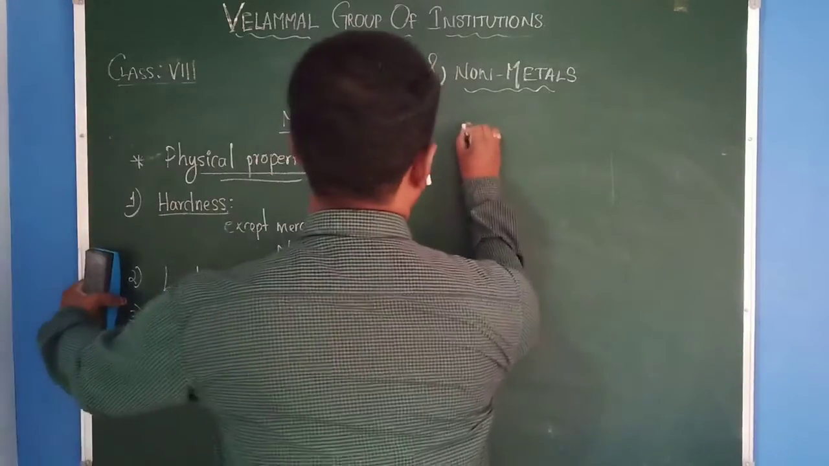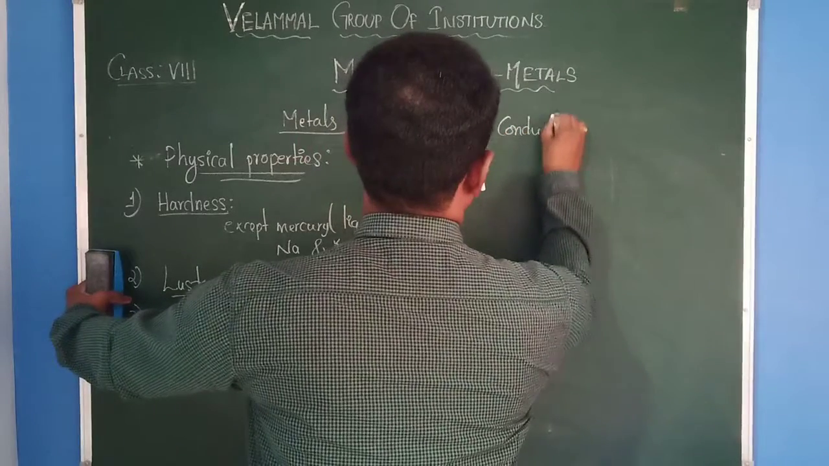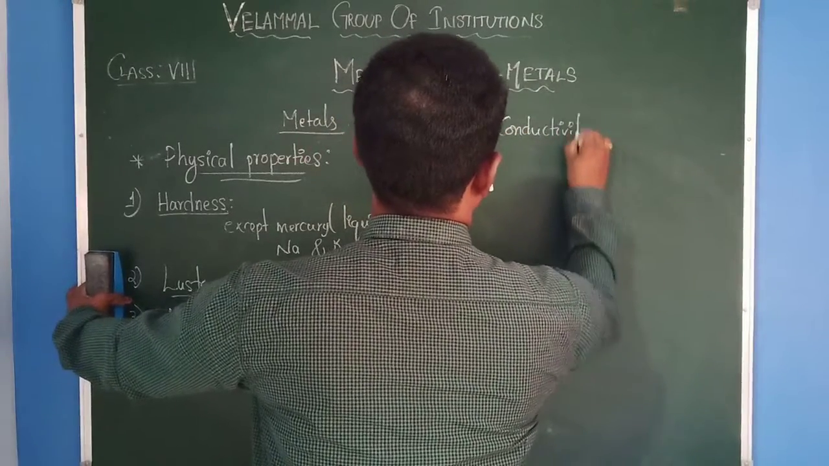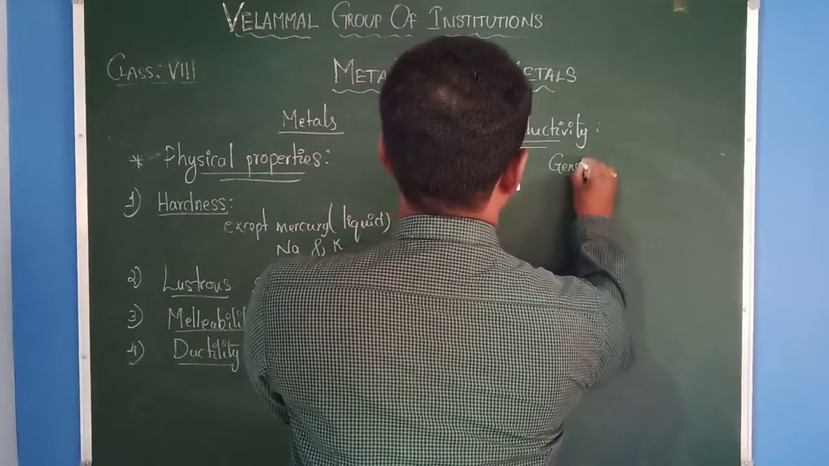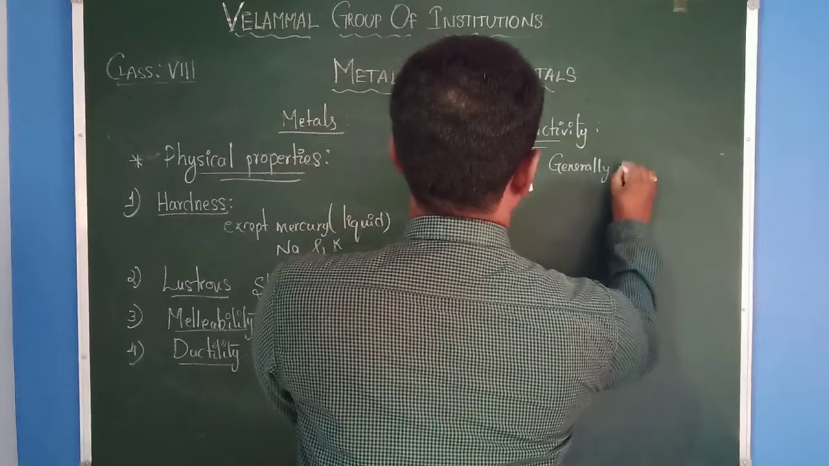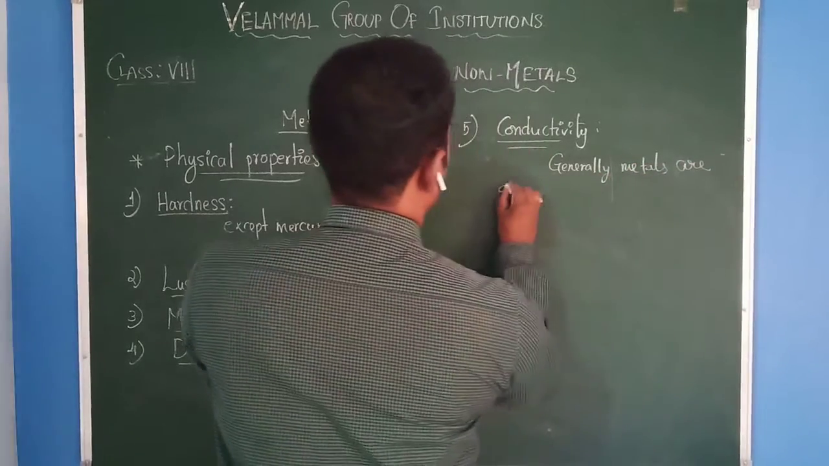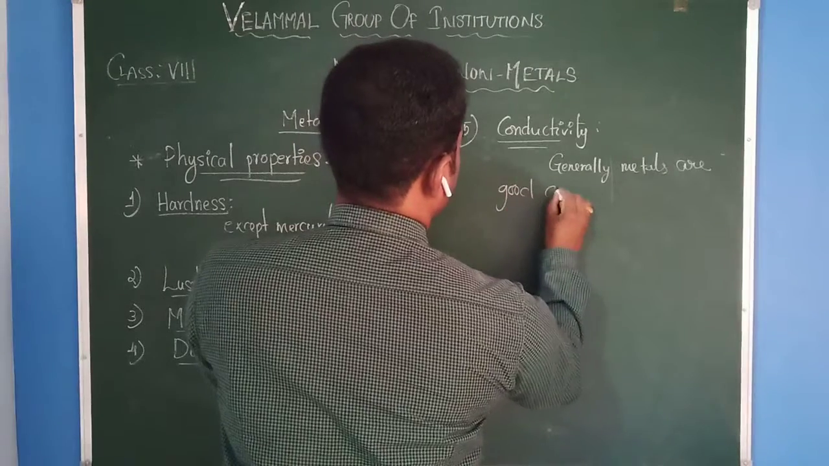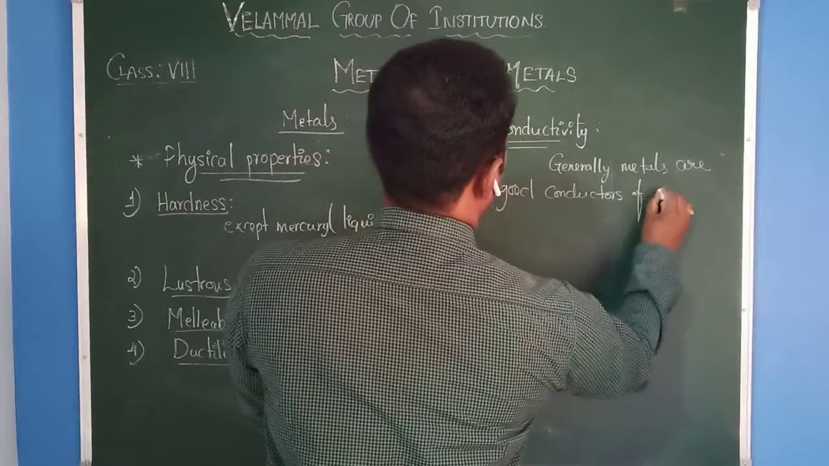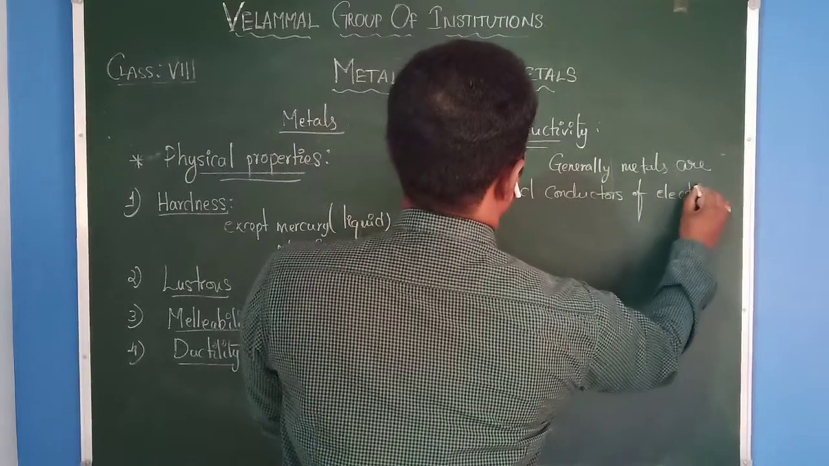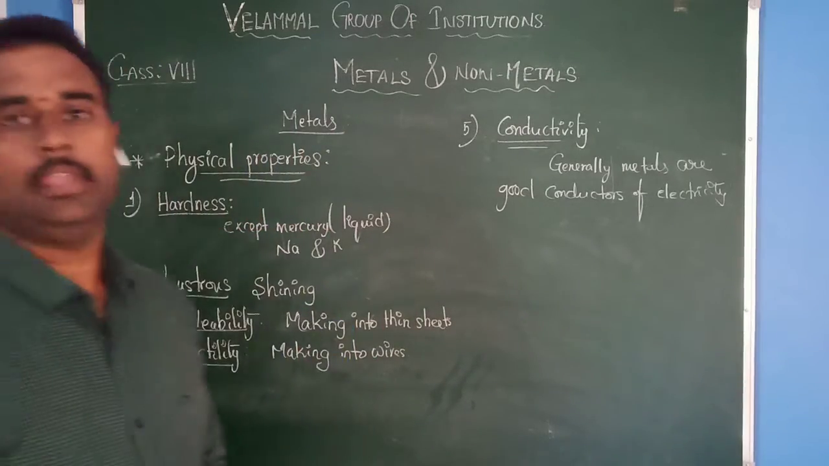The next property, conductivity. Generally metals are good conductors of electricity. This is about some physical properties of the metals.